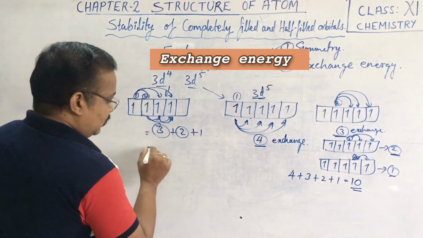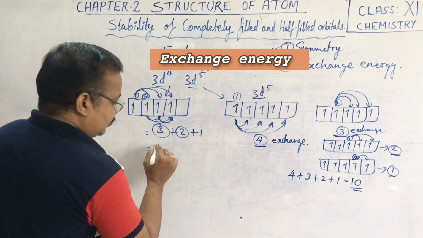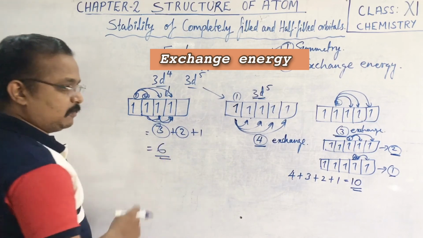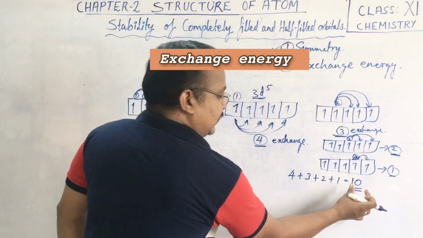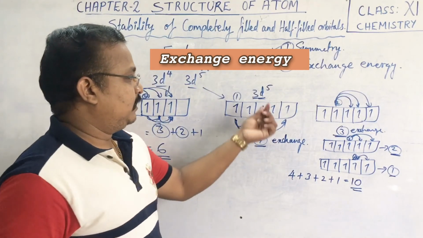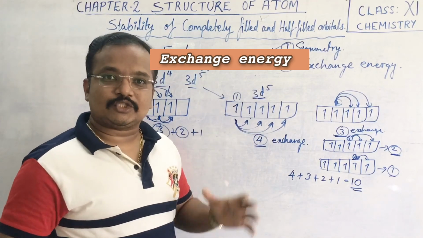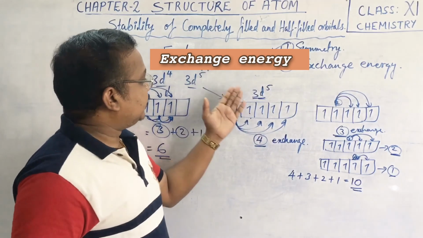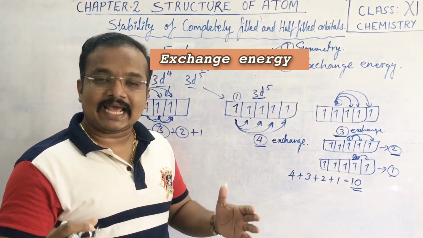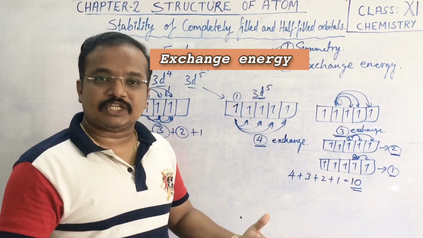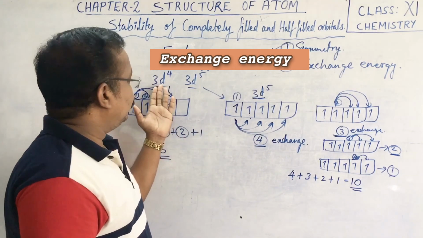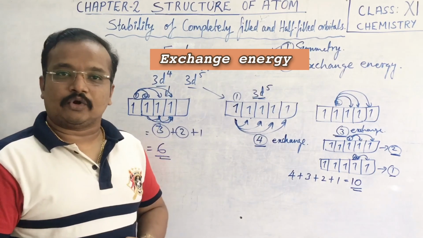So in total we get 6 exchangeable positions as compared to 10 exchangeable positions in the 3d5 configuration. So we can say that the 3d5 configuration has better stability as compared to the 3d4 electronic configuration.